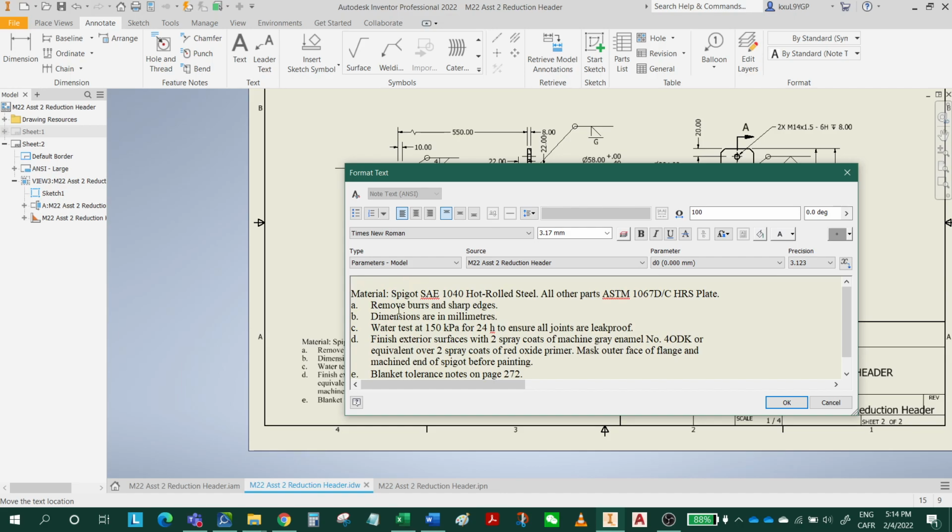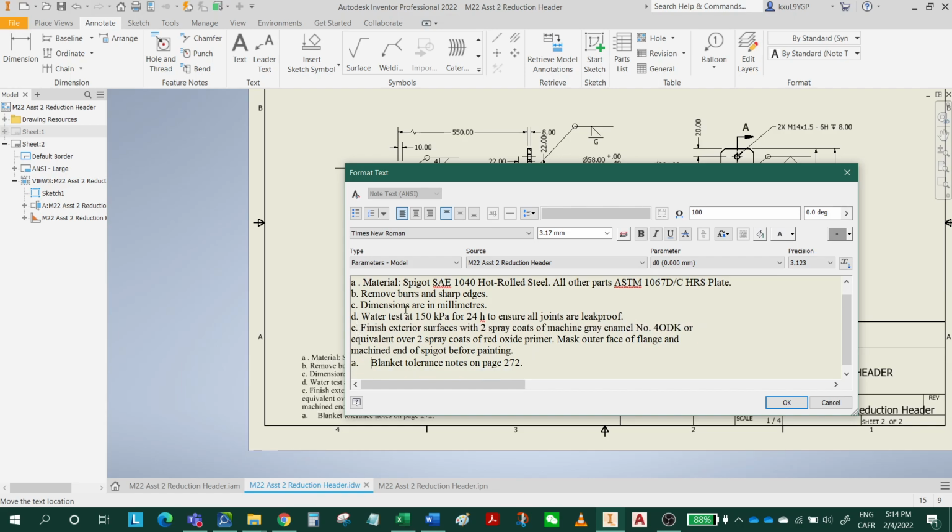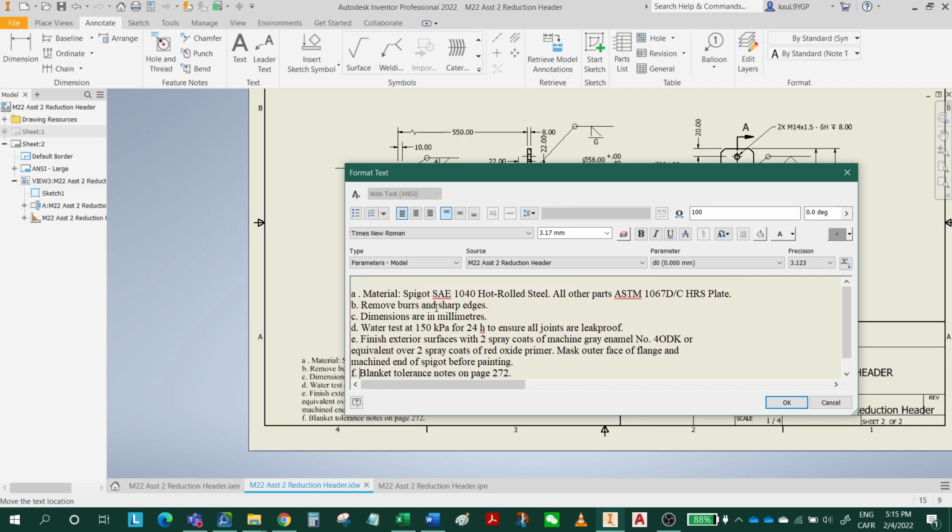Symbol A. So this is A. This is A. B. C. D. E. And F. Right. Okay, so these are your notes. You can put the notes here, right? And click OK.